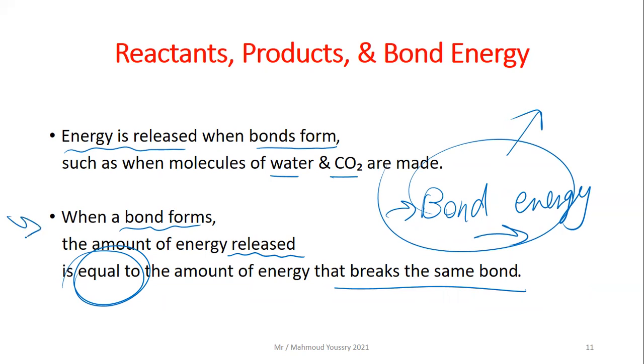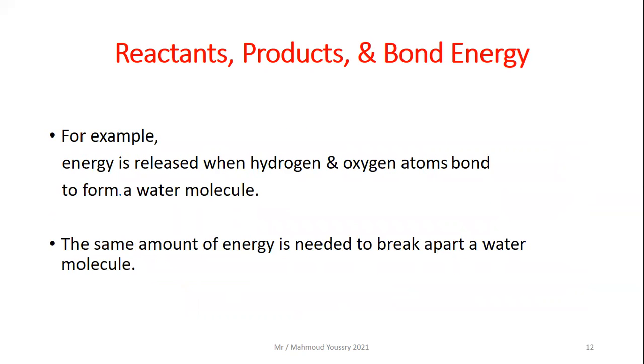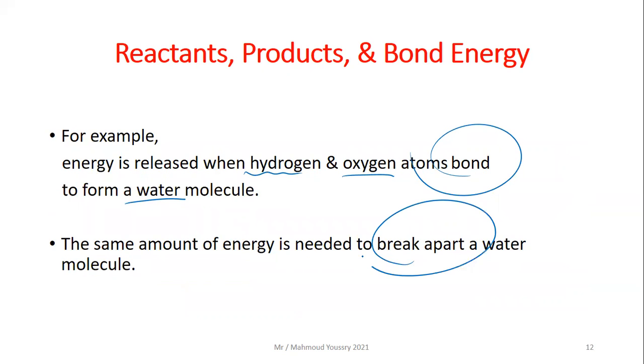For example, energy is released when hydrogen and oxygen atoms bond together to make water molecules. The same amount of energy is needed to break apart a water molecule into hydrogen and oxygen again.